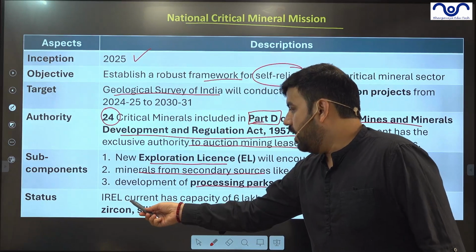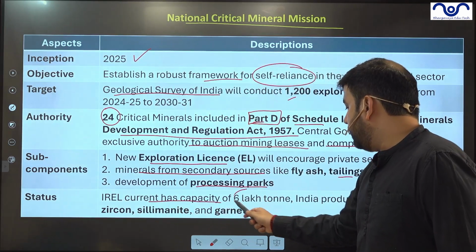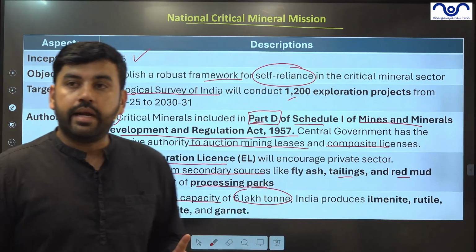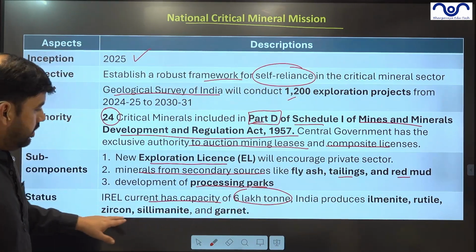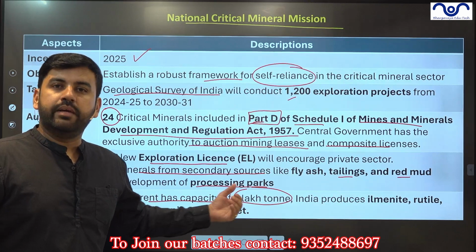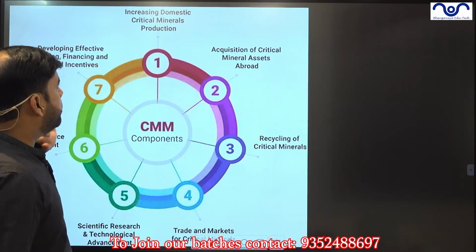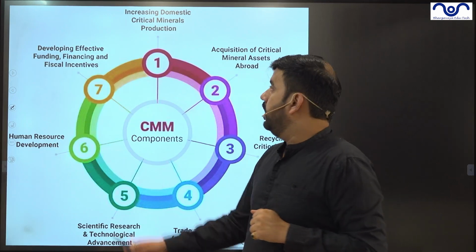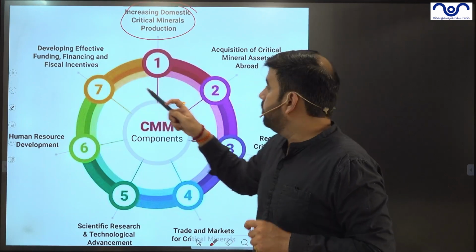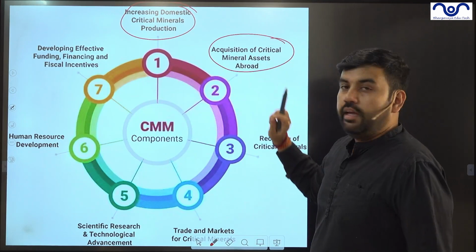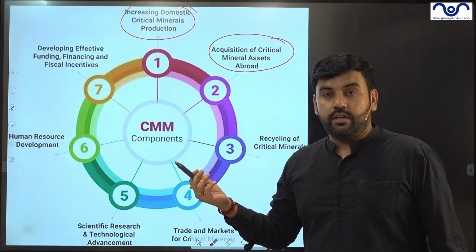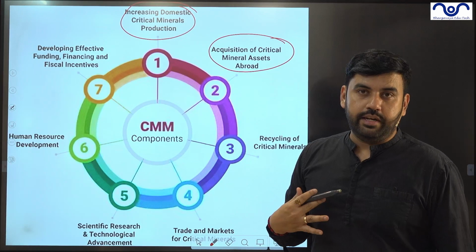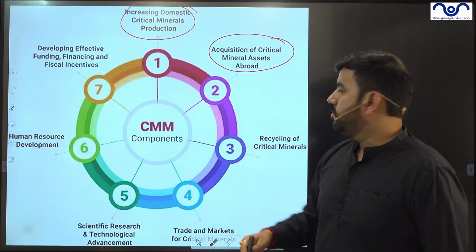Lastly, IREL currently has 6 lakh tons of capacity. It will be enhanced, right? India produces all these minerals and this will be expanded further. So what will they do under this mission? Number one, increase domestic production. If there are foreign sites, let's say some other country is ready to produce with India, India will go there and produce.